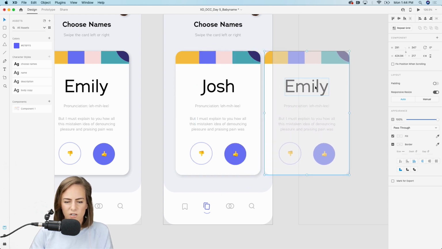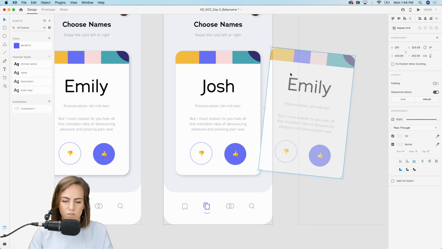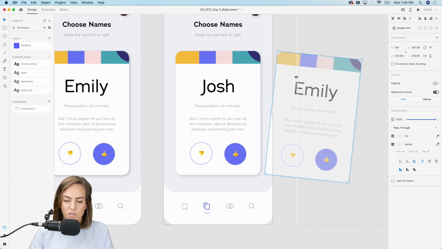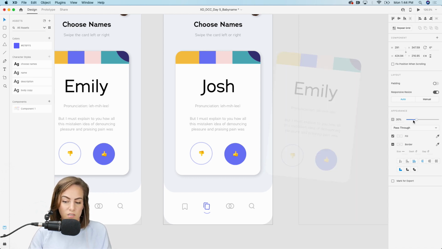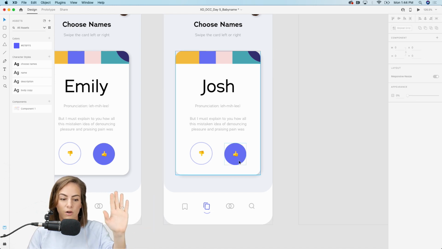Again, this is just kind of like any of the swiping apps that you've already used before. So just a total swipe. So I'm just going to leave this. It doesn't have to be totally off the screen because I'm going to make this 0% opacity. So that will go from just a nice transition.